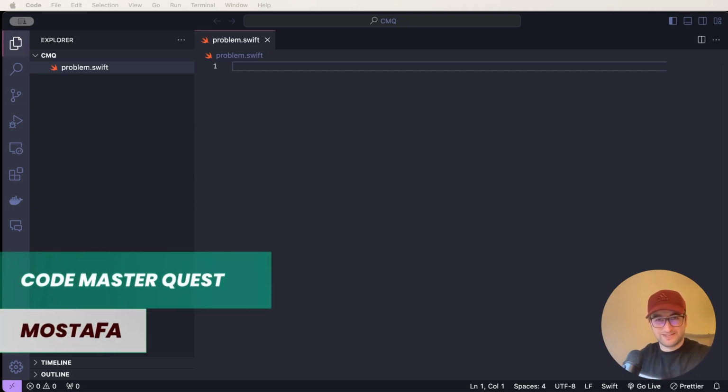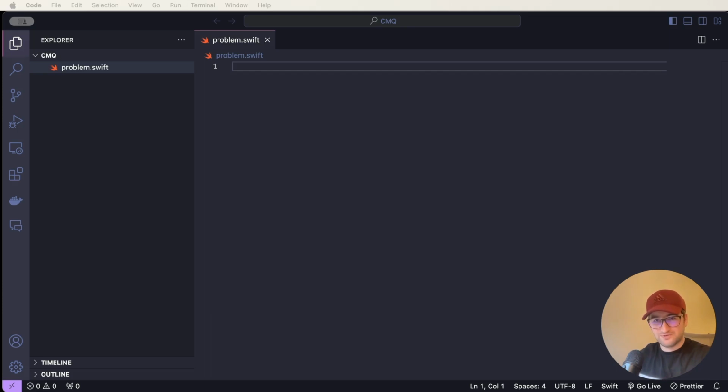Today we have a fascinating problem waiting for us, which is all about determining whether a binary tree is a balanced binary tree or not. So let's get started and find the problem statement on LeetCode.